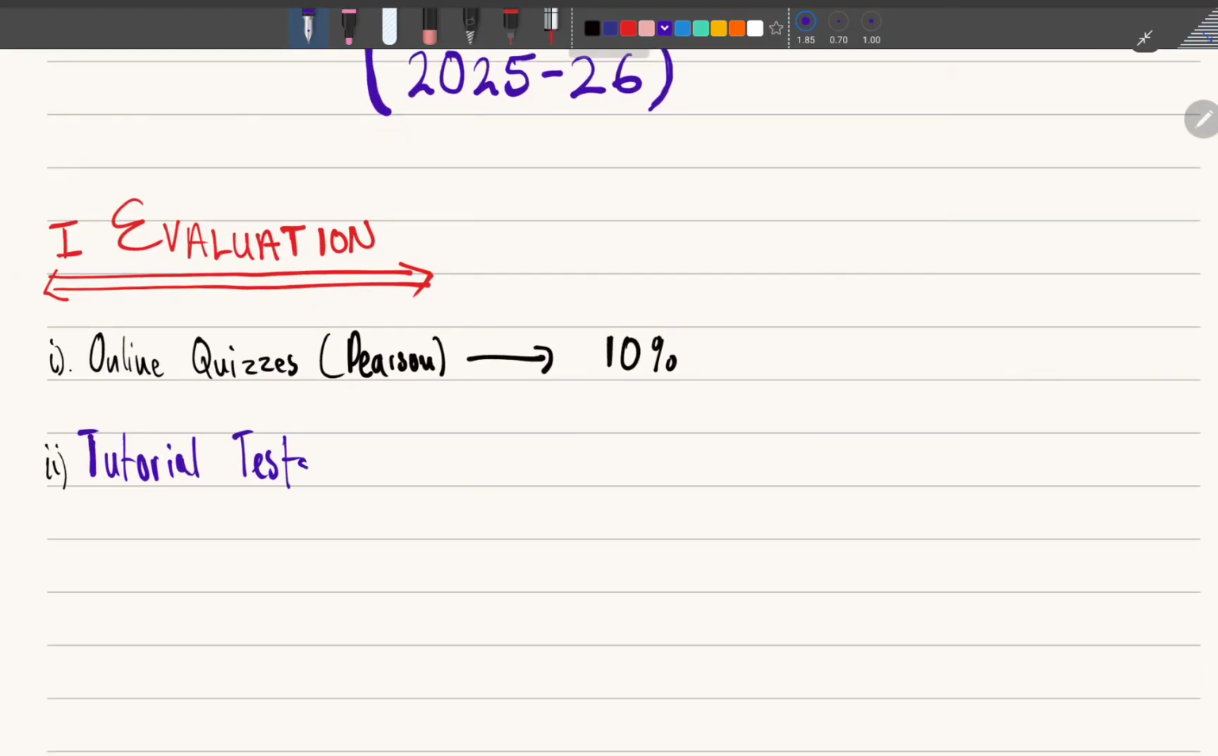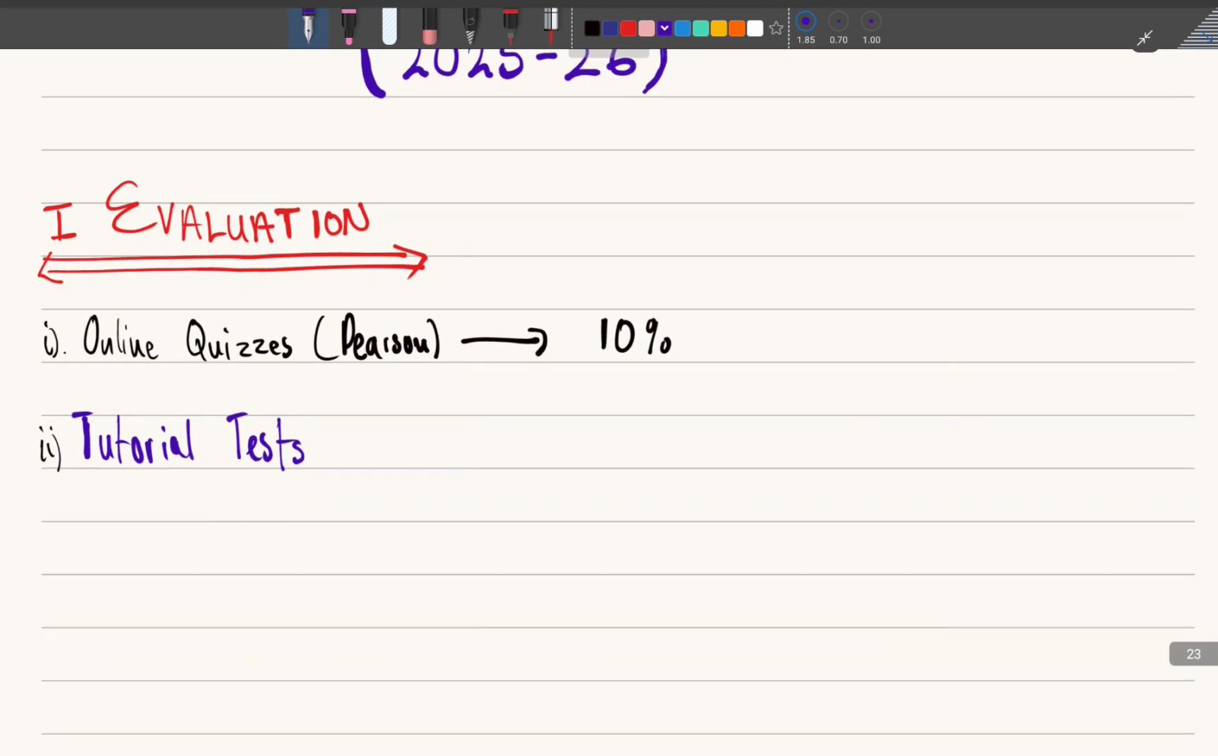Then the next is tutorial tests, and the tutorial tests will be given to you at the end, okay, and that is going to be after your lab. So during your lab time, be careful, that is when you're going to do these. And there you'd have tutorial tests, and these are also going to be 10% of your final mark. Let's just say 10% of your final mark, so you understand it.